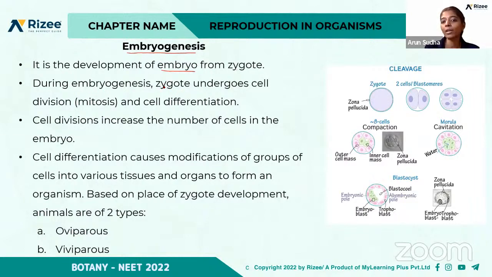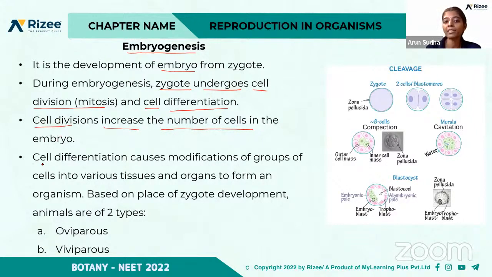First, the zygote undergoes cell division, that is mitotic division. So what will happen as a result of mitosis? There occurs an increase in the number of cells, right? So first the zygote undergoes cell division and then it undergoes cell differentiation. So what is the role of cell division? It increases the number of cells. So the number of cells is increased as a result of mitotic division.